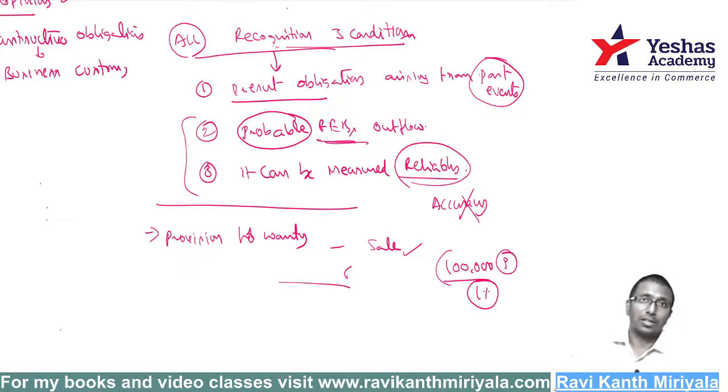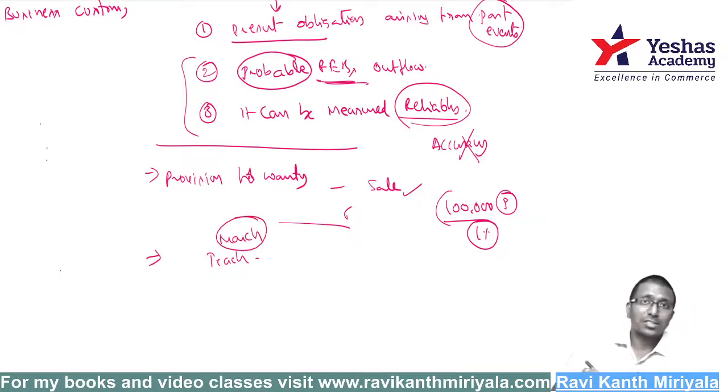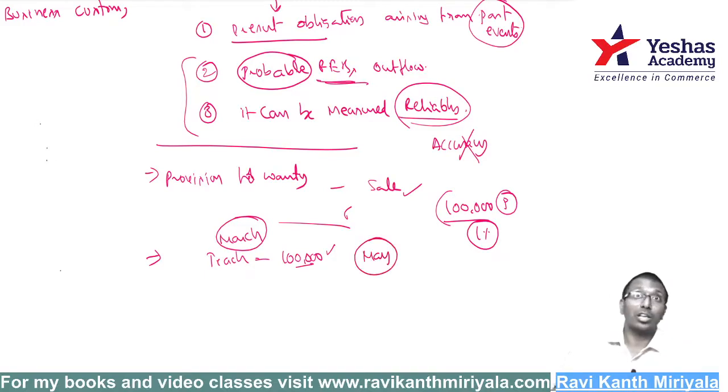Next question. I asked one person, sir, come and teach us. When did you go to him? We went to that person in the month of March. We asked him, sir, please provide some corporate training to us. He said, I will charge 1 lakh rupees for my corporate training. We said we will pay you. But are you coming in the month of March? No, March I am very busy, the schedule is not there. In the month of May I will come and teach you all the classes.